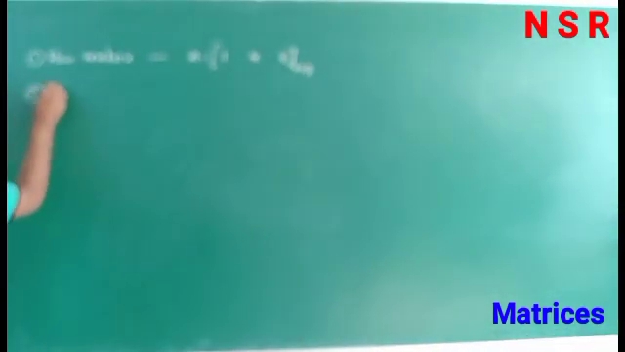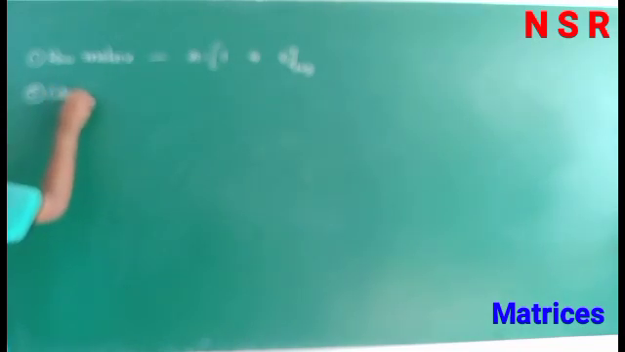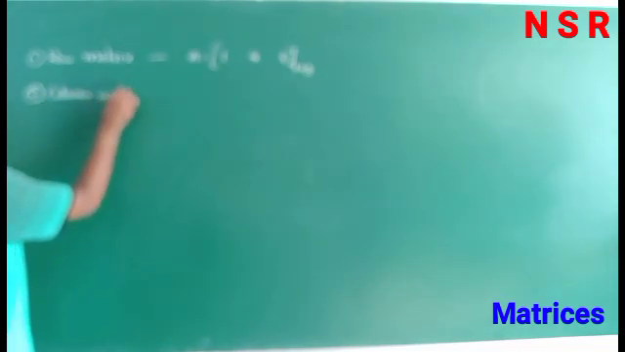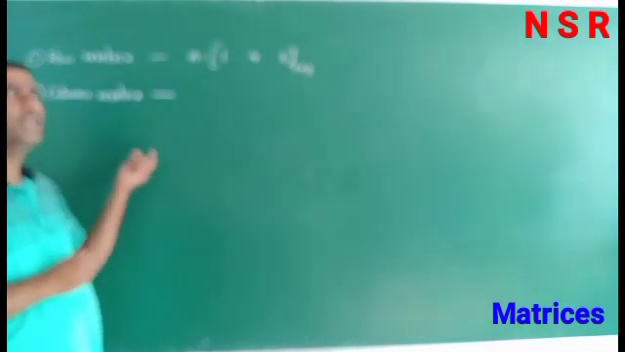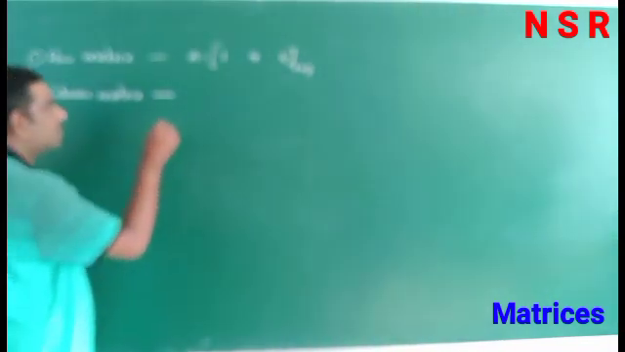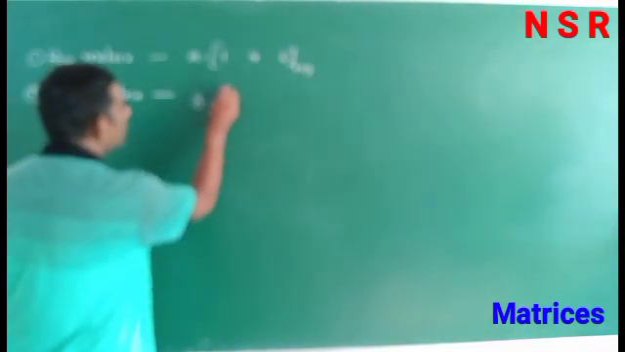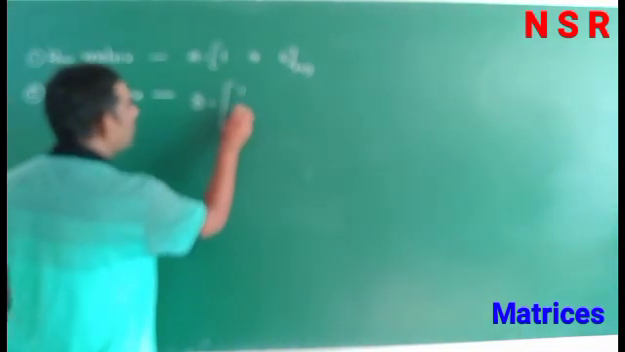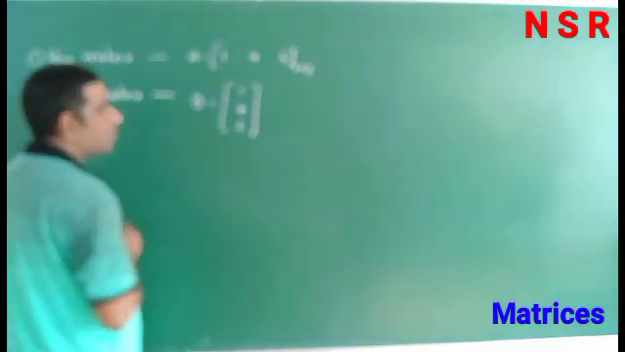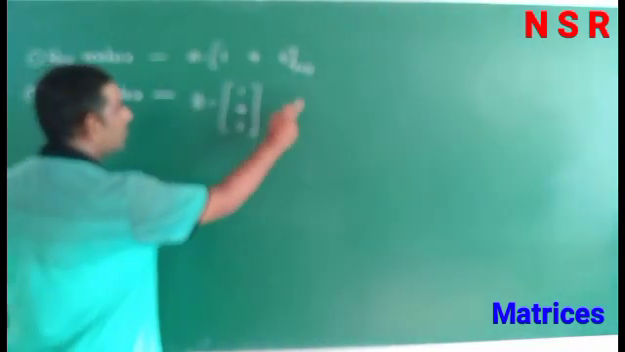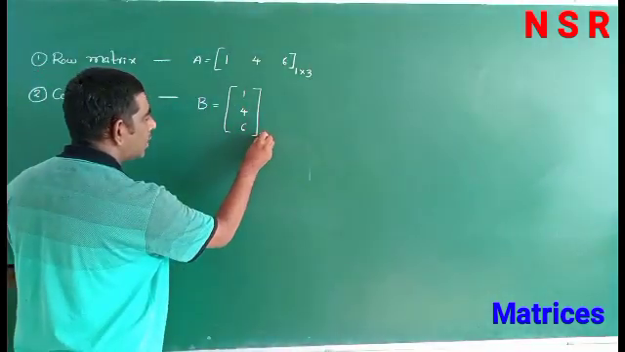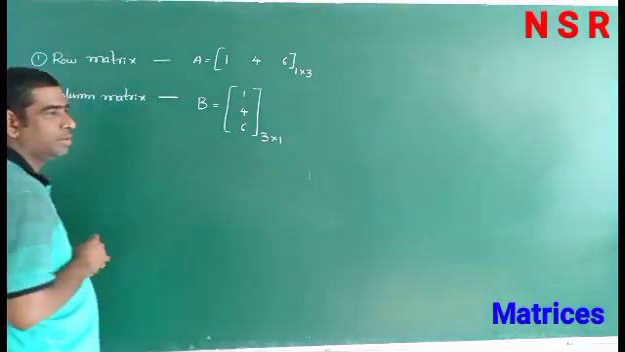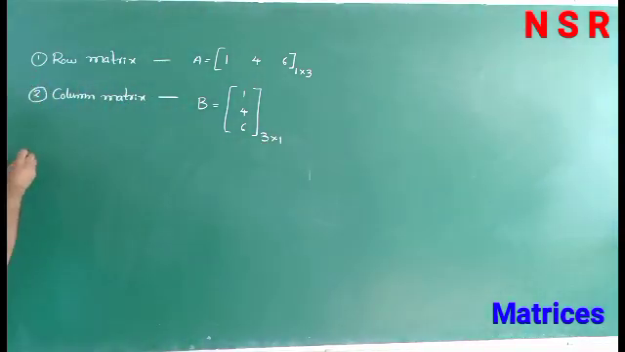Next, second one, column matrix. A matrix that contains only one row is called a row matrix. A matrix that contains only one column is called a column matrix. For example, 1 4 6. Observe here we have 3 rows, but only one column. So the order of the matrix is 3 by 1. So it is called a column matrix.